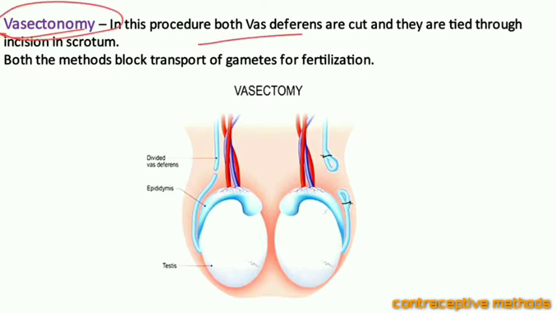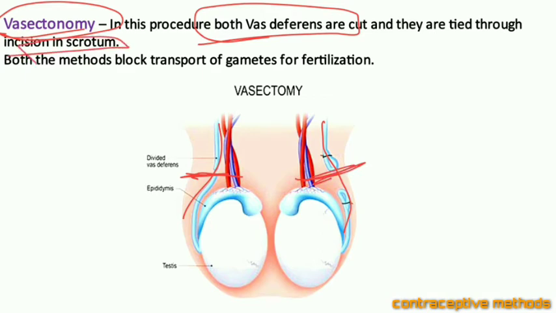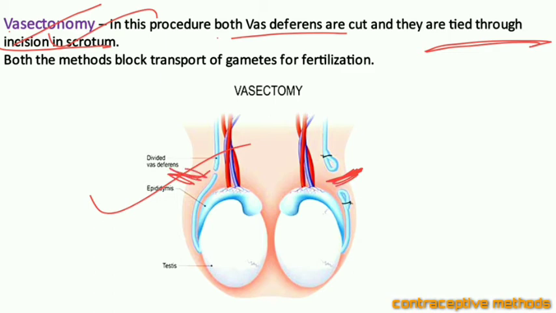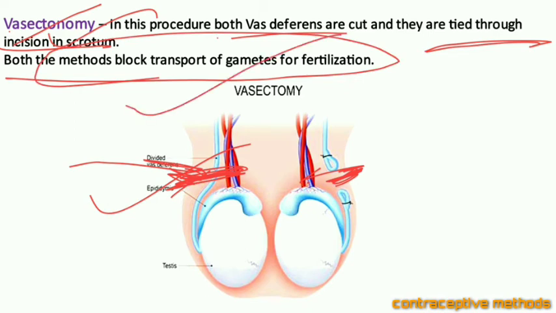In this, both the vas deferens are cut. You can see both the vas deferens are cut and they are tied. And for tying and cutting these vas deferens, surgical equipments are inserted through the scrotum, through an incision. The surgical equipment is inserted here, and then the vas deferens is cut and tied so as to block the transport of gametes for fertilization.